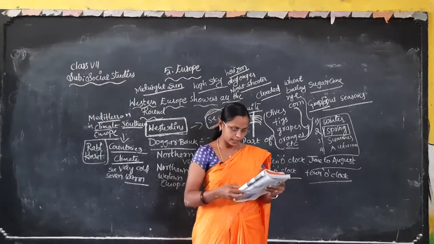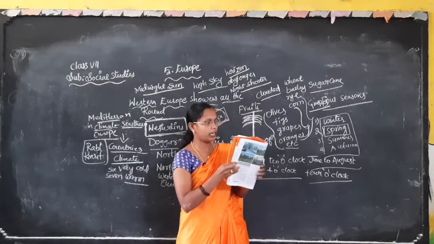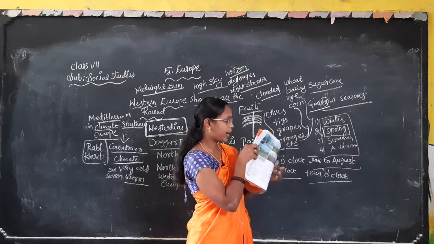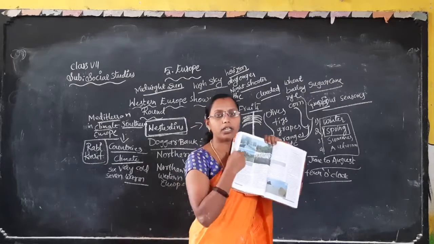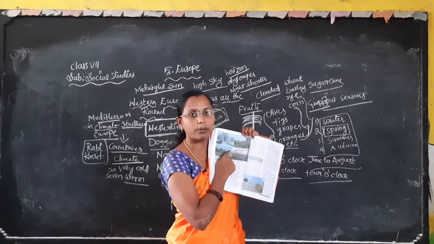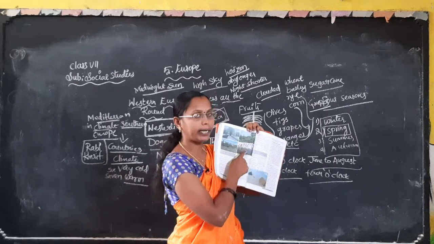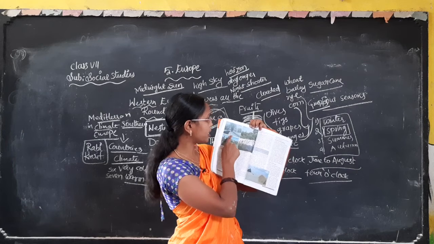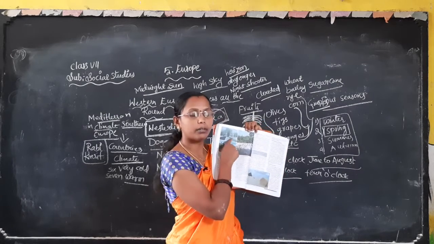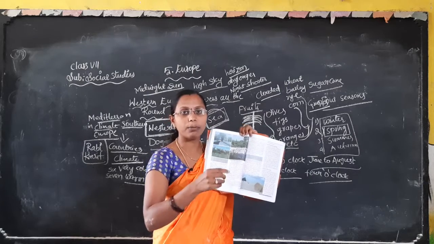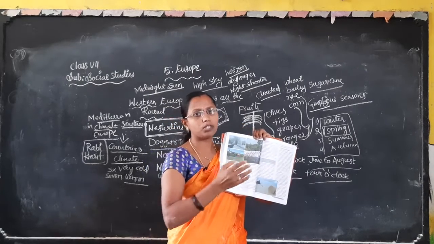Okay beta, here we can see the seasons: winter, spring, summer and autumn. In the winter season it is totally ice, and the trees stand bare because the snow is falling.